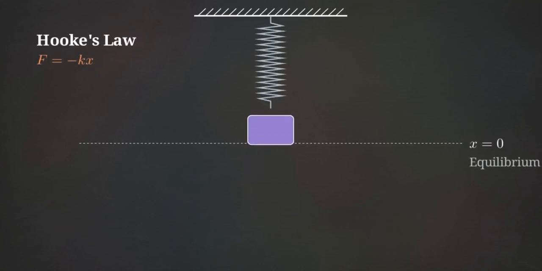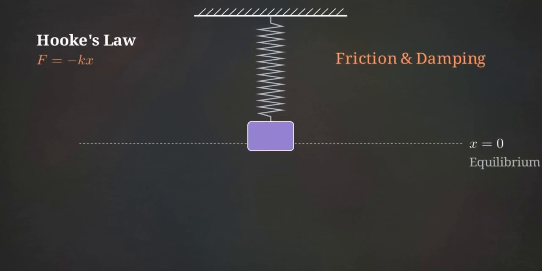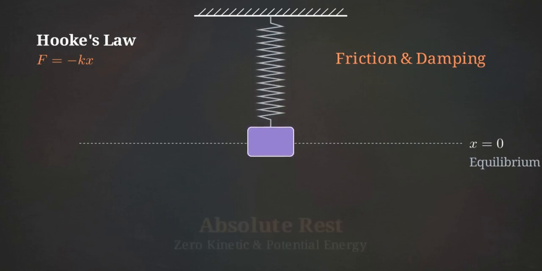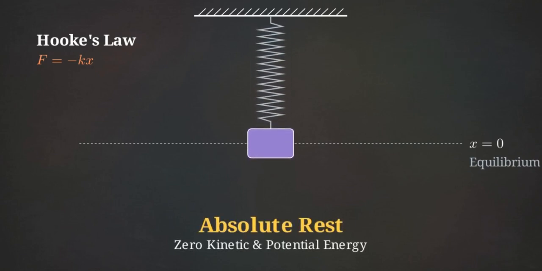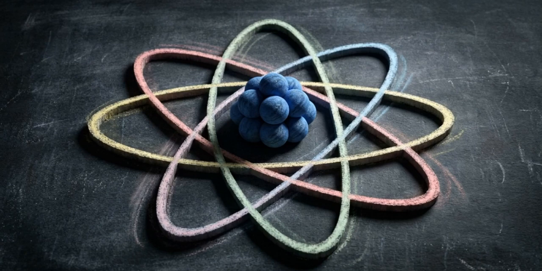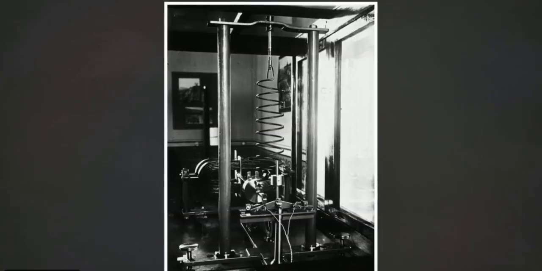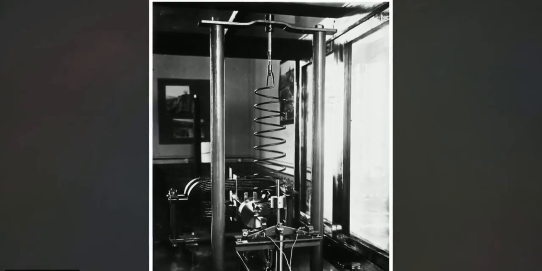Picture a simple weight bouncing on a spring. Eventually, friction takes over, the bouncing slows, and the weight comes to a complete, dead stop. But if you shrink that system down to the atomic scale, the rules change. A quantum particle never reaches a state of absolute rest. To understand why, we start with the classical model.